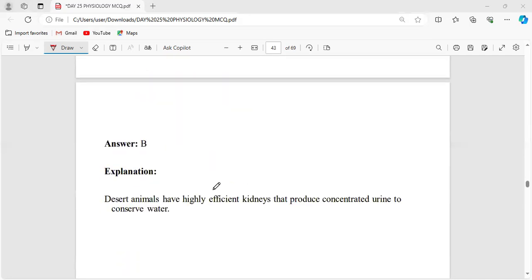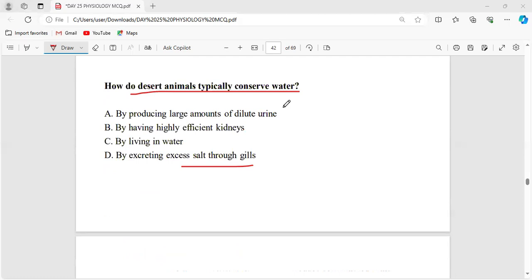By having highly efficient kidneys. There has to be a good kidney, only then can it produce a concentrated urine. If the body has more and more water, only then does it produce a dilute urine.